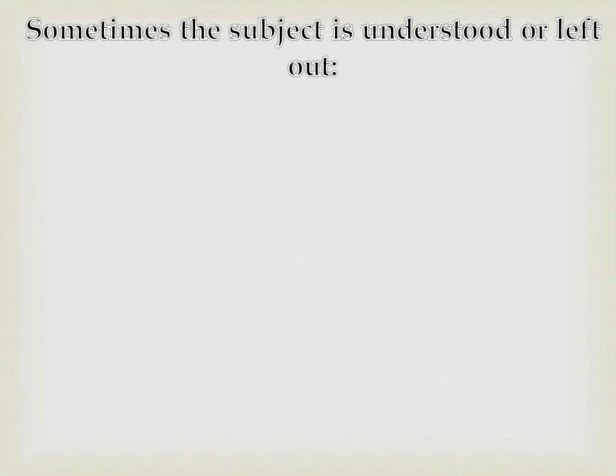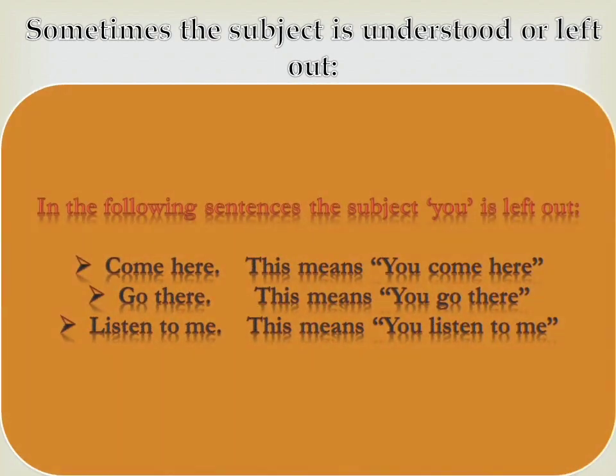Sometimes the subject is understood or left out. In the following sentences, the subject you is left out. For example, see the examples which are given. Come here. Go there. Listen to me. In all these sentences we don't use the subject here, that is you, but it is understood that you come here, you go there, and you listen to me.